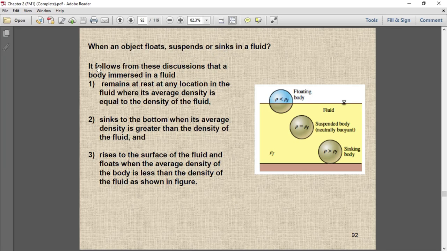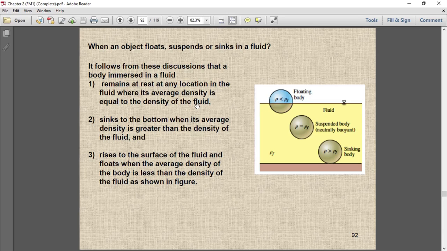It follows from this discussion that, considering a body immersed in a fluid, case number one: if a body immersed in a fluid remains at rest at any location in the fluid, its average density is equal to the density of the fluid.